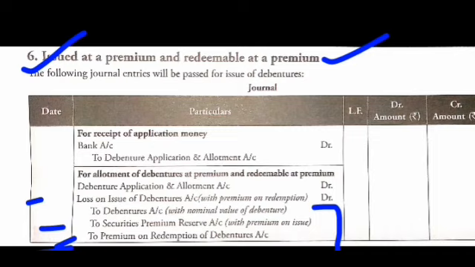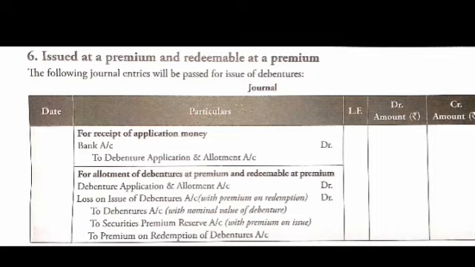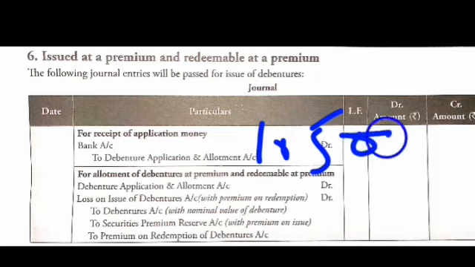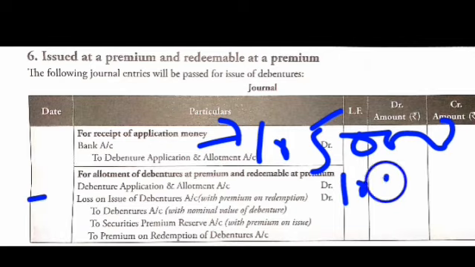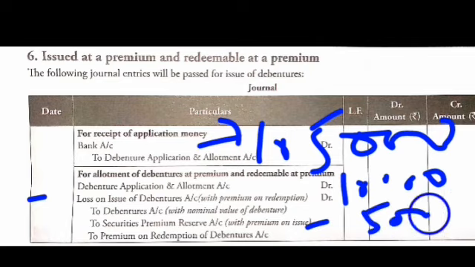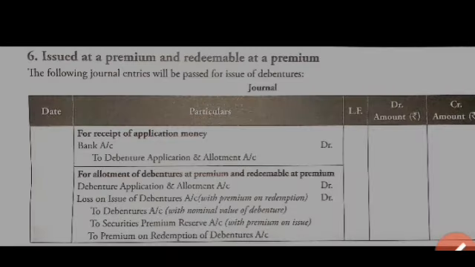Suppose the company is issuing debentures of rupees 1 lakh, issue premium 5,000, redemption premium 10,000. So issue premium is 5,000. Here we will write 1 lakh 5,000 in the first entry. Then in the second entry, debenture application allotment 1 lakh 5,000. Loss on issue of debenture means redemption premium, that is 10,000. And debentures 1 lakh nominal value, security premium 5,000 and premium on redemption 10,000. Clear? So these are the 6 cases of issue of debentures when redemption is at par and when redemption is at premium. So today you will practice these questions.